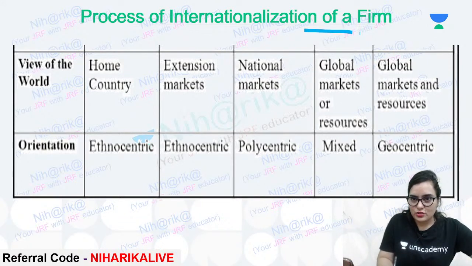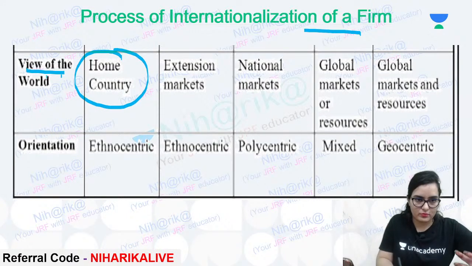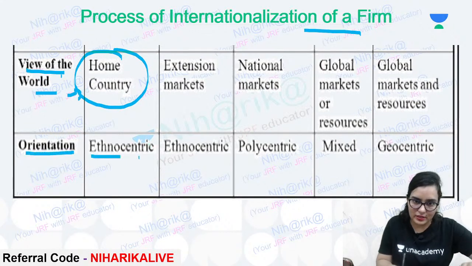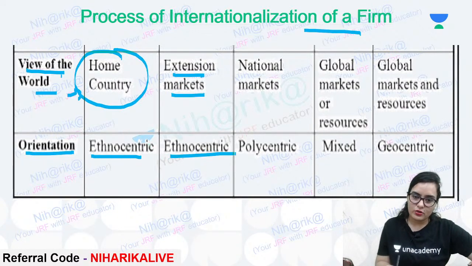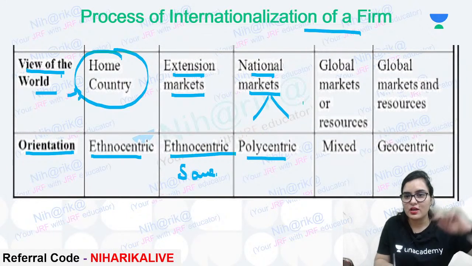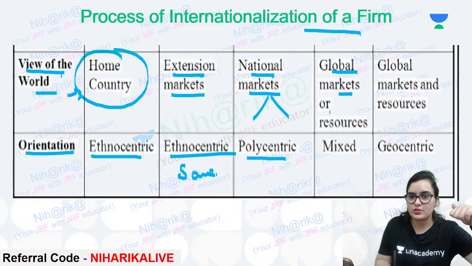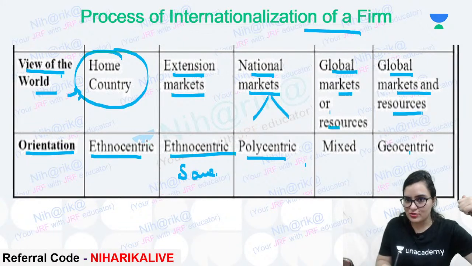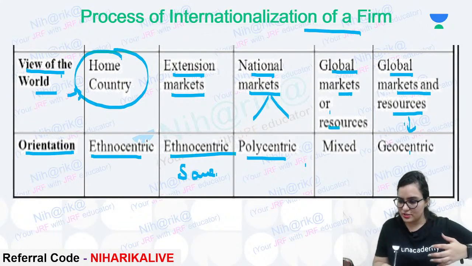Now, the process of internationalization of a firm. You can see home country. If we take the view of the world like home country, it follows ethnocentric. If we do extension of the market also, that is also ethnocentric with the same product. If we see national markets, different nations, different markets, that is polycentric. If we see global markets or resources, that has a mixture of poly and geo. If we see global markets and resources, that is properly geocentric.